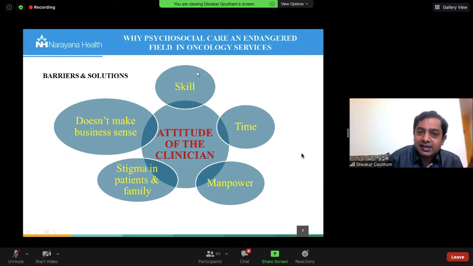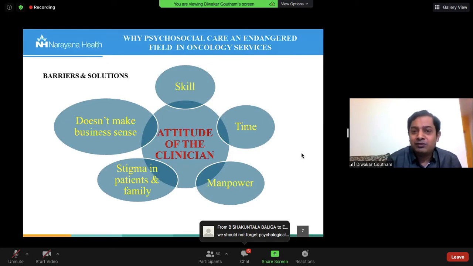First of all, yes, there is a tremendous lack of awareness and skills. Even in oncology, we all talk about it. There's so much mention of psychosocial care. We still don't know what exactly it means. There is a lack of awareness about these things. As clinicians, you don't have time. You will see 50 patients, 60 patients lining up. How much time can you give to one patient? You have more very important things to sort out at that time. Manpower issues, you don't have enough people to look after.